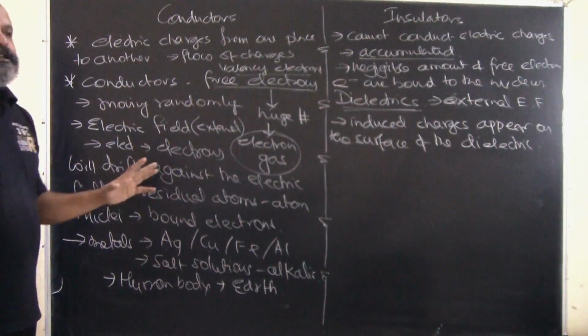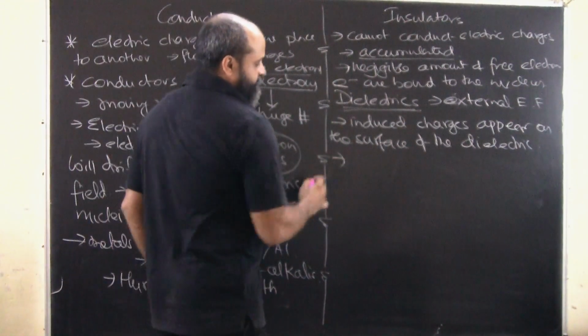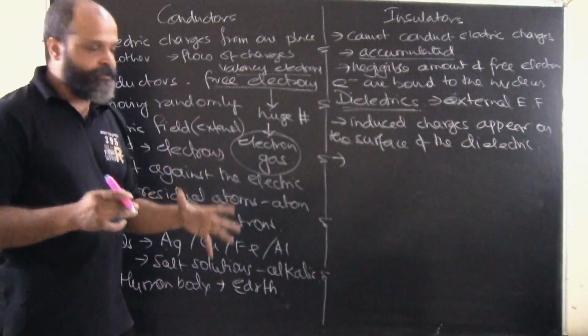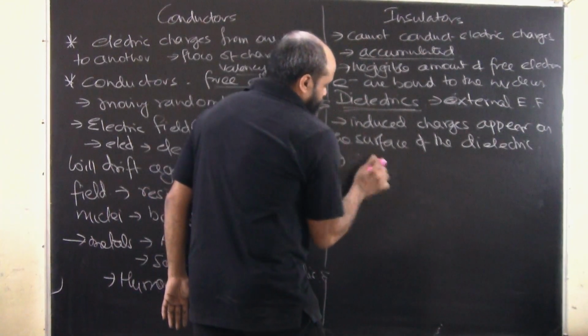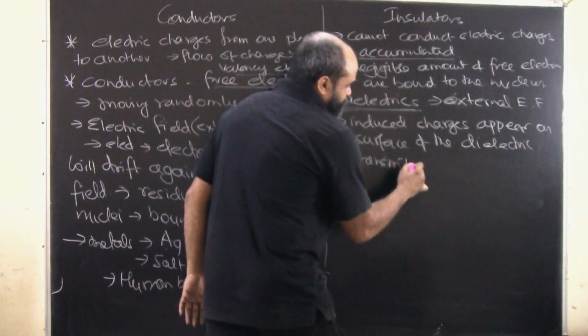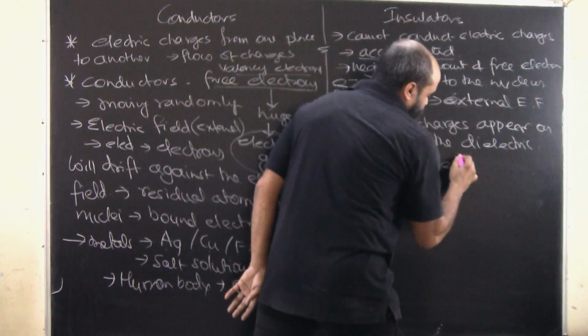Now, induced charges, so what are they doing basically? See, electric effects are basically due to charges. So these dielectrics transmit electric effects.